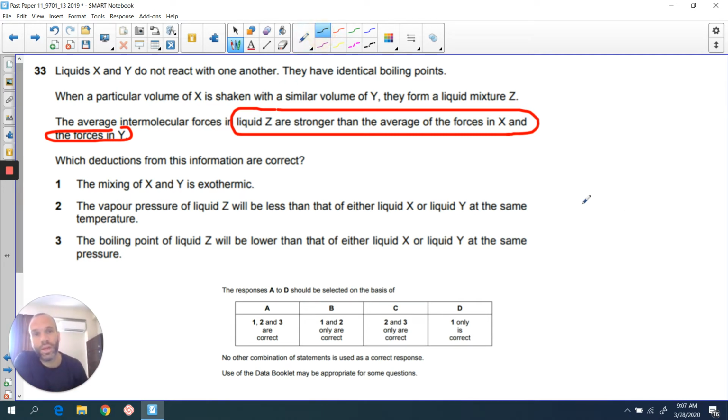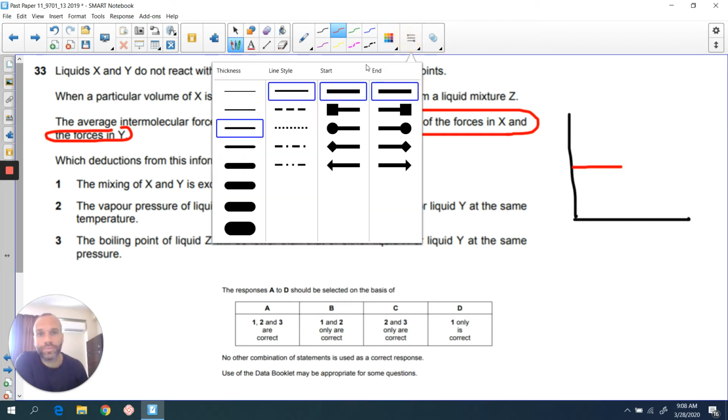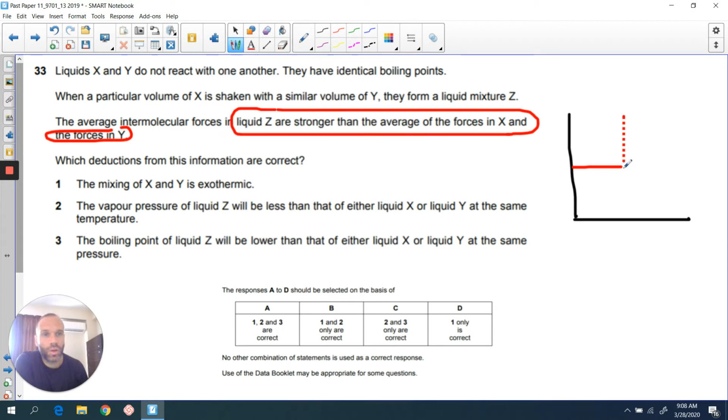So if we're going to draw a reaction profile, if our mixture is like our products, as we remember doing energy profiles for reactions, I'll just put a line in here. So our product Z is more stable than our X and Y, which are going into our mixture.